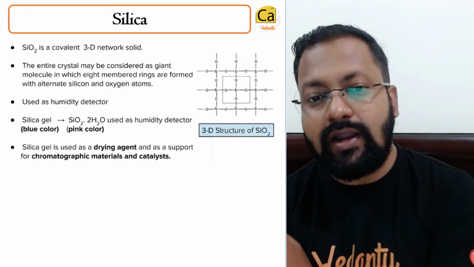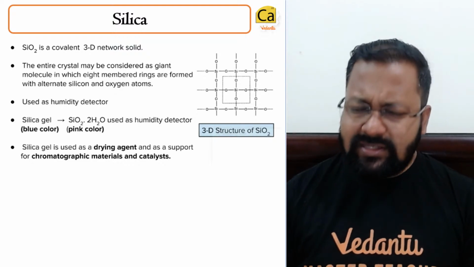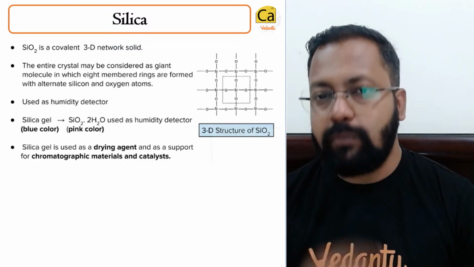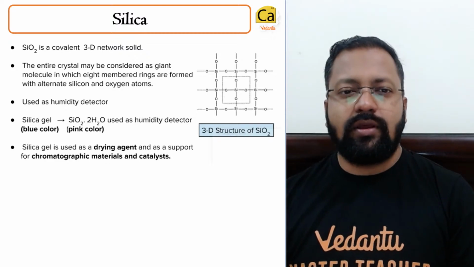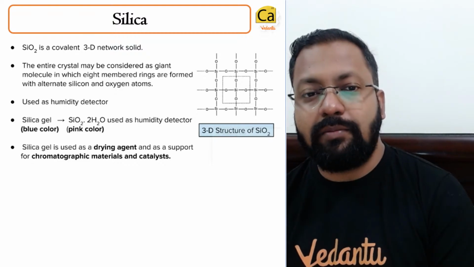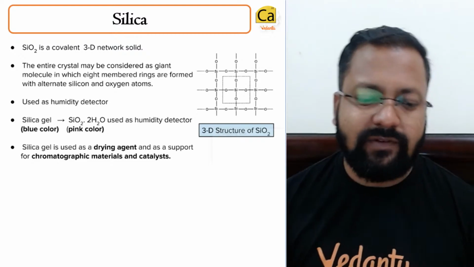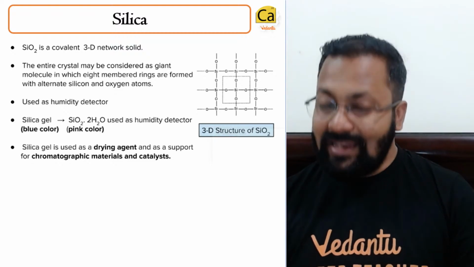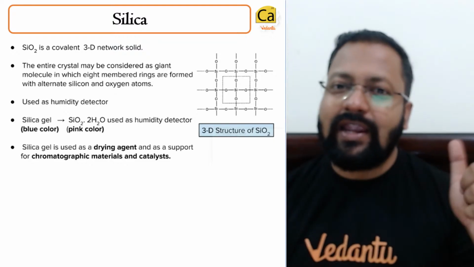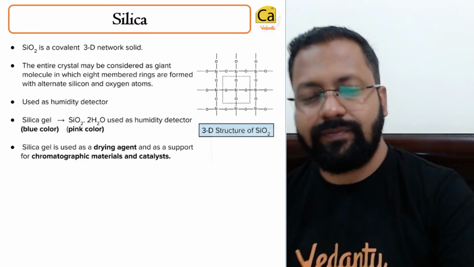I would say silica reacts with a very small number of compounds, one of them being HF. HF can react with silica. Some other bases, some acids can react with silica. But silica is fairly unreactive in most cases. That is the reason silicates, which are derived from silica, are utilized in making glasses. Borosilicate glasses contain silicates.